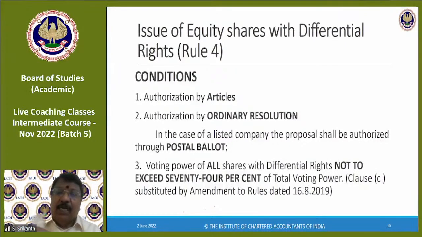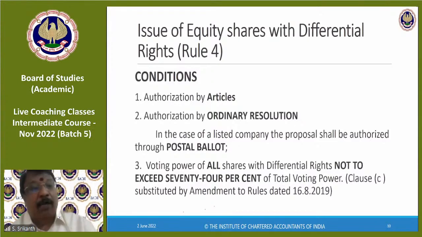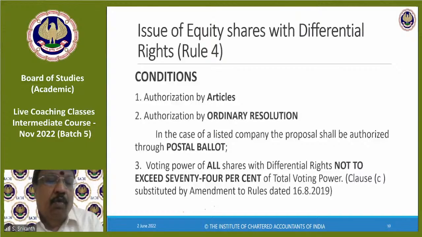In the case of a listed company, it shall be authorized through postal ballot. Physical meeting will be held, but postal ballot also will be there. The voting power, see, this part may be a little confusing. I will read it, then I will explain it with numbers. Voting power of all shares with differential rights not to exceed 74% of total voting power.